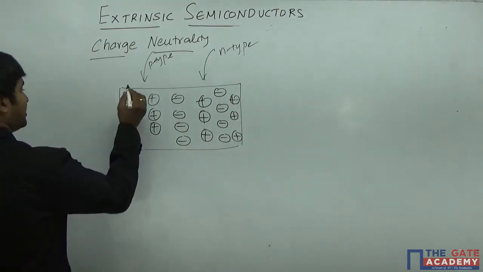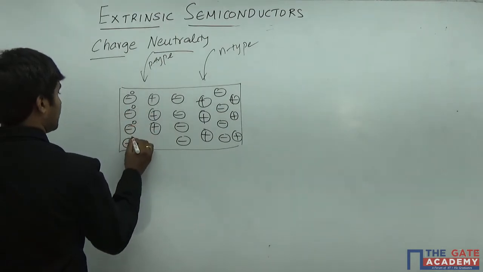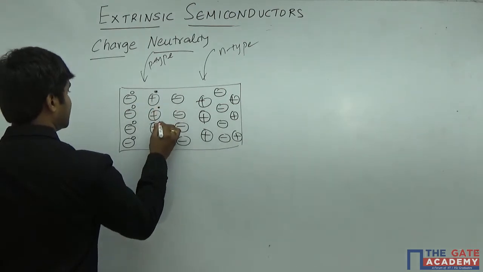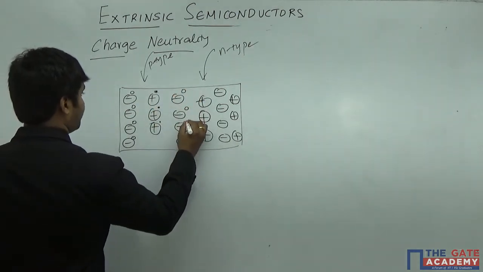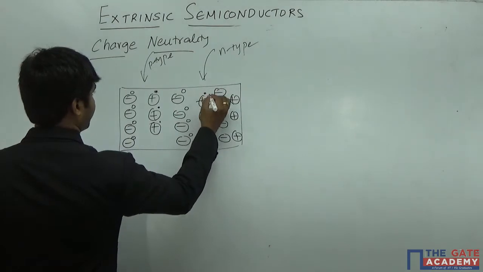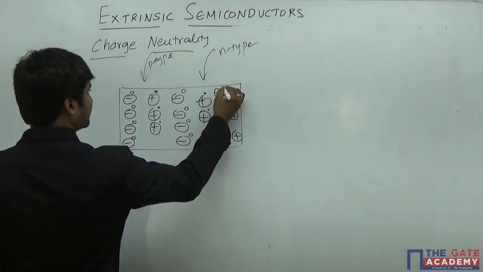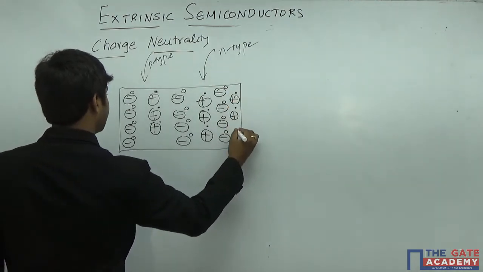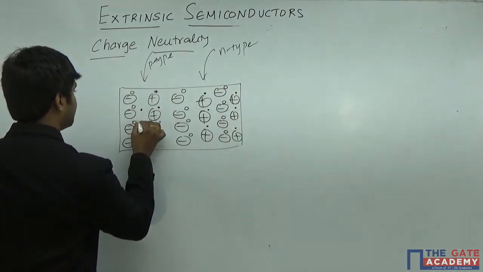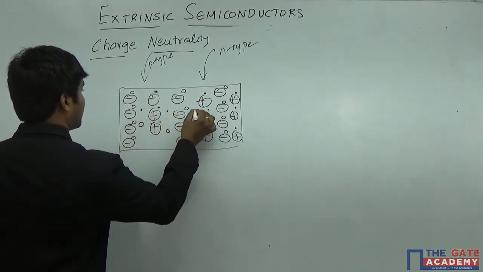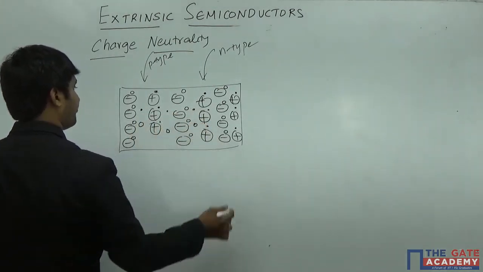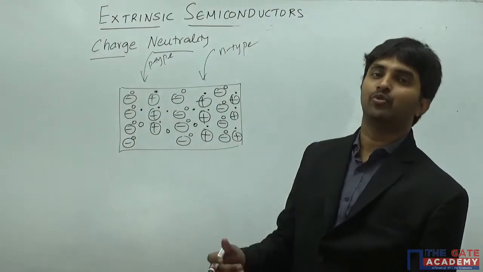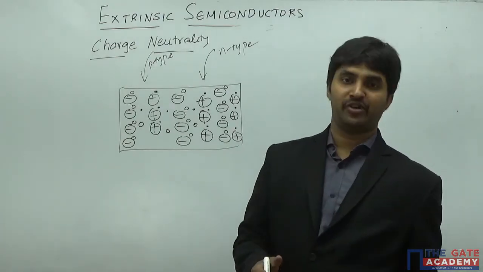And we know that each and every acceptor is going to be associated with a hole, and each and every donor impurity, which is nothing but a donor ion here, is going to be associated with an electron. So under thermal equilibrium, the scenario is going to be something like this. And some of the electrons are going to be generated because of the breakage of the covalent bonds. Now this is the type of material that I am going to have after doping with both N-type and P-type impurities.